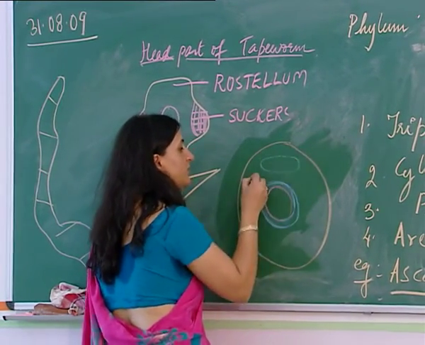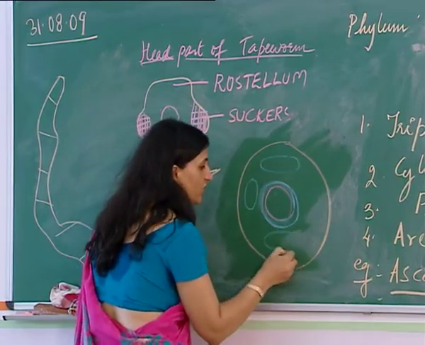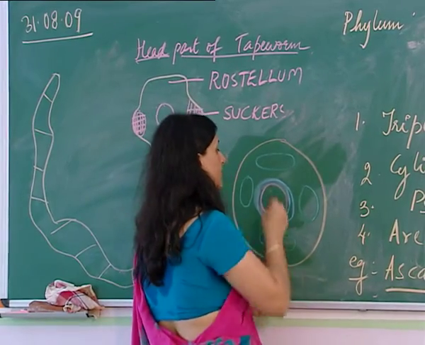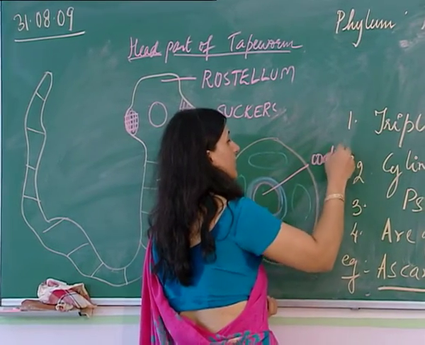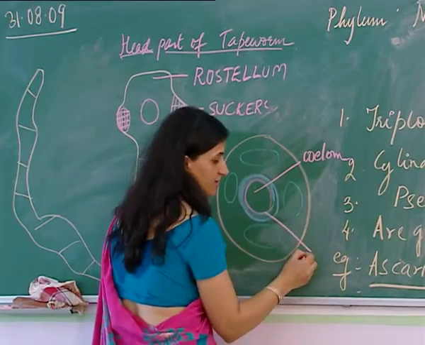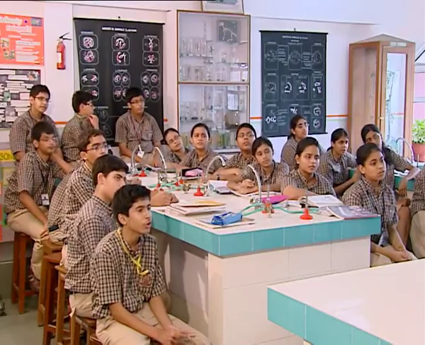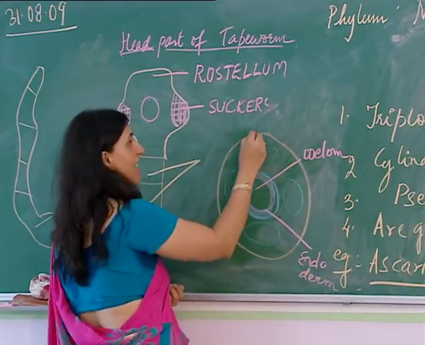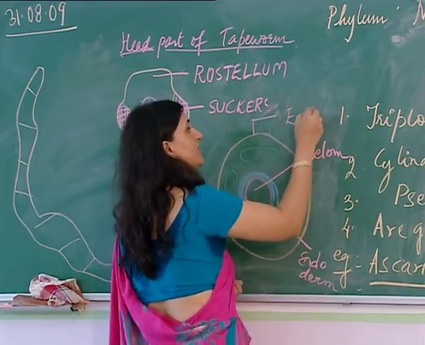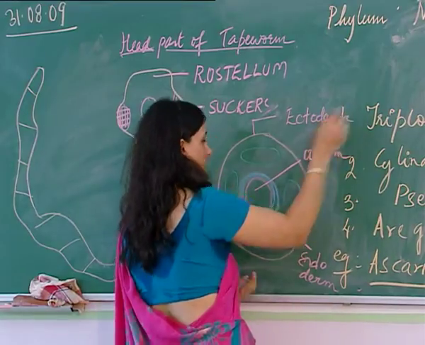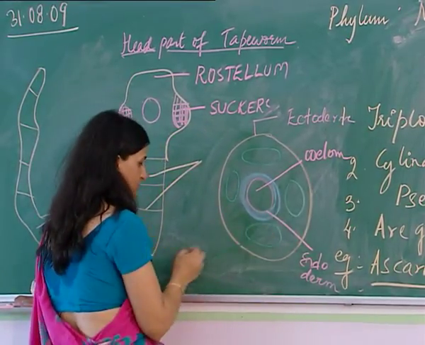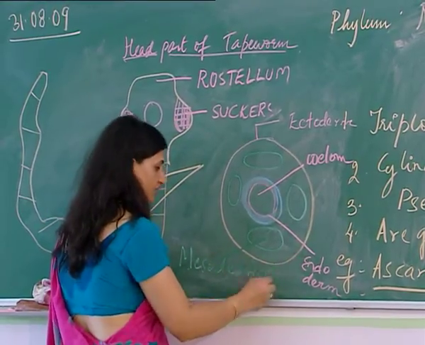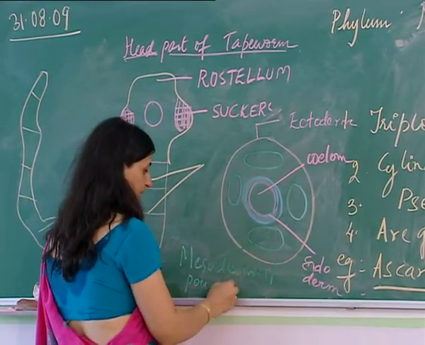These are the mesodermal pouches. So that means we have a coelom which is lined by endoderm and an ectoderm which is fully present, but mesoderm is present as mesodermal pouches. Very good. So we've already discussed this in the last class.